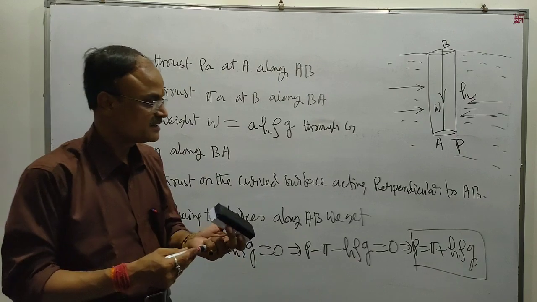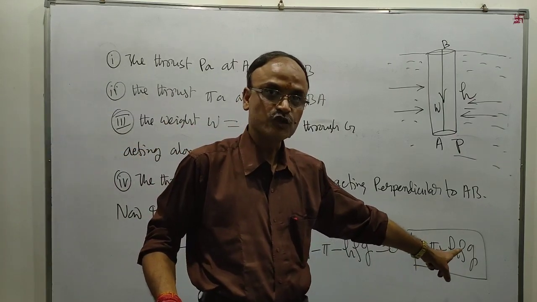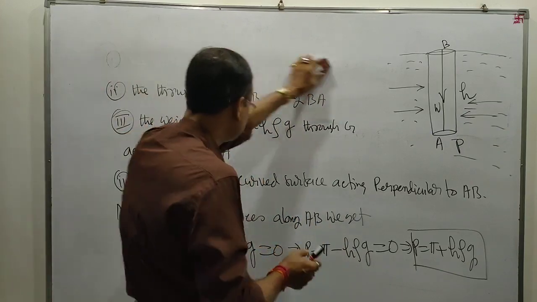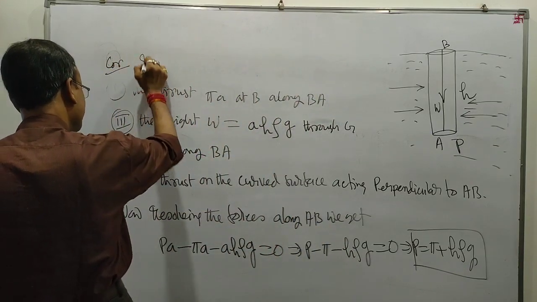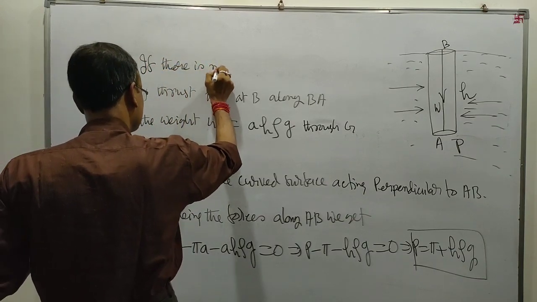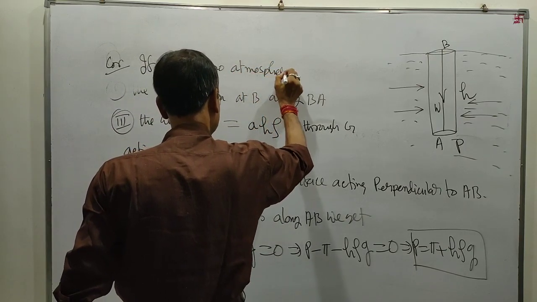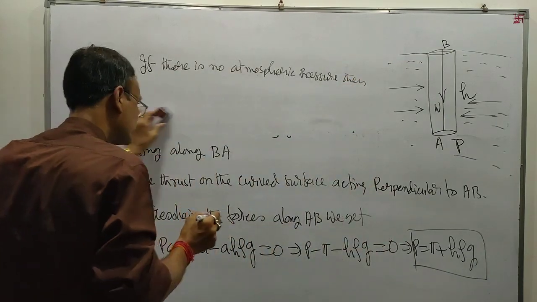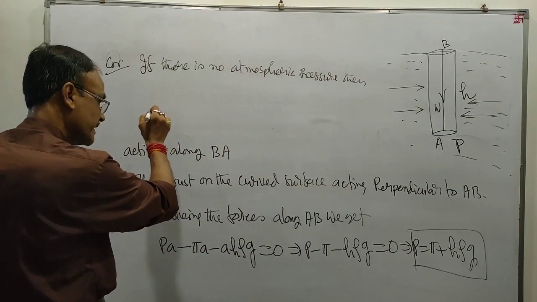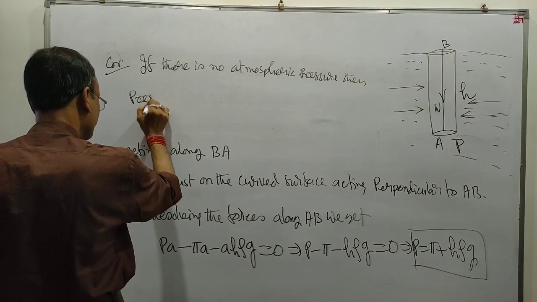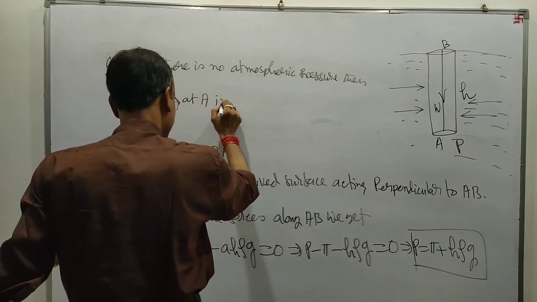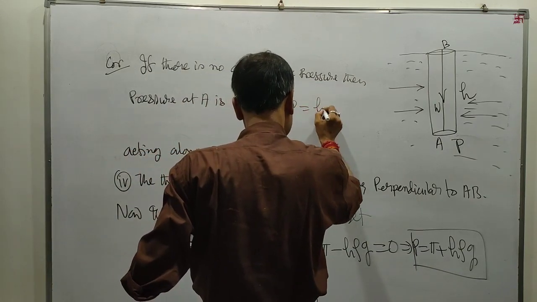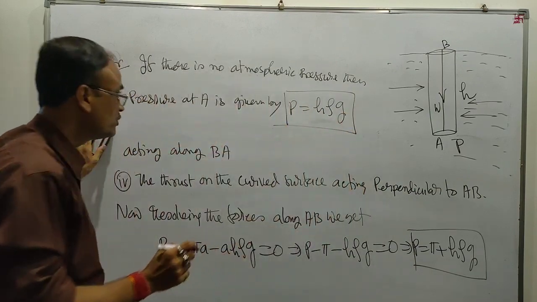You should remember this. The pressure is given by pi plus H rho G. If there is no atmospheric pressure, then the pressure at A is given by P equals H rho G.